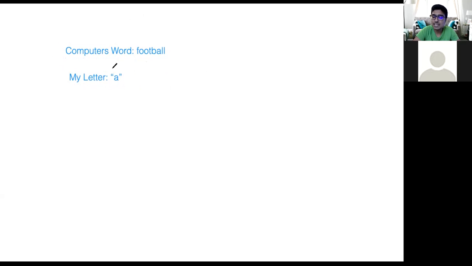Well, we're going to use the idea of substringing and comparing this letter to every single letter inside of our word. So we're going to be substringing the first letter, the second, the third, the fourth, the fifth, the sixth, the seventh, and the eighth. Whenever a letter has matched, then we know to update that blank space with the letter.